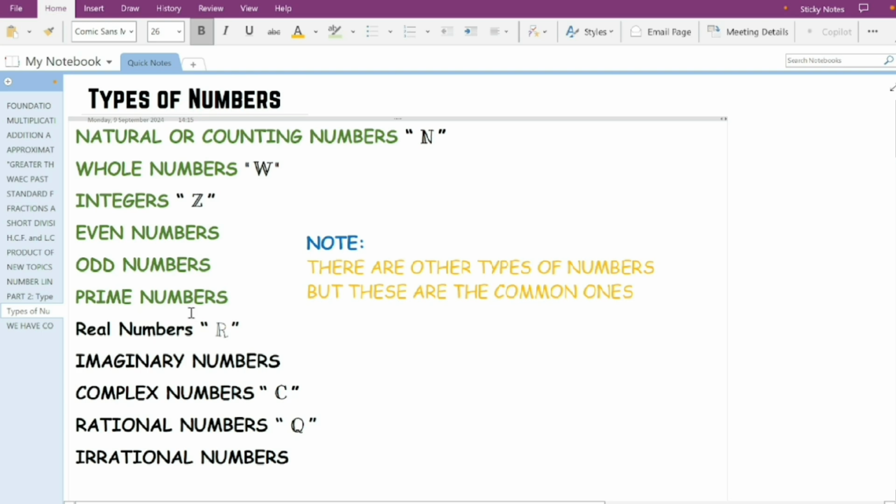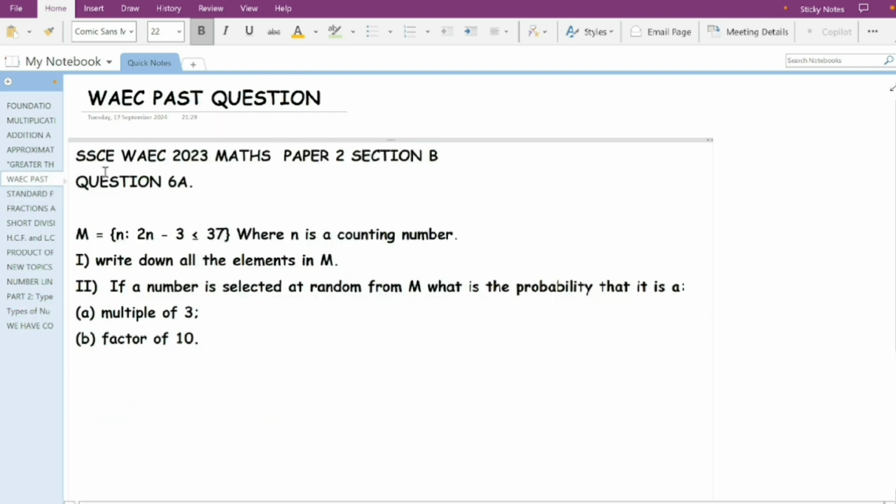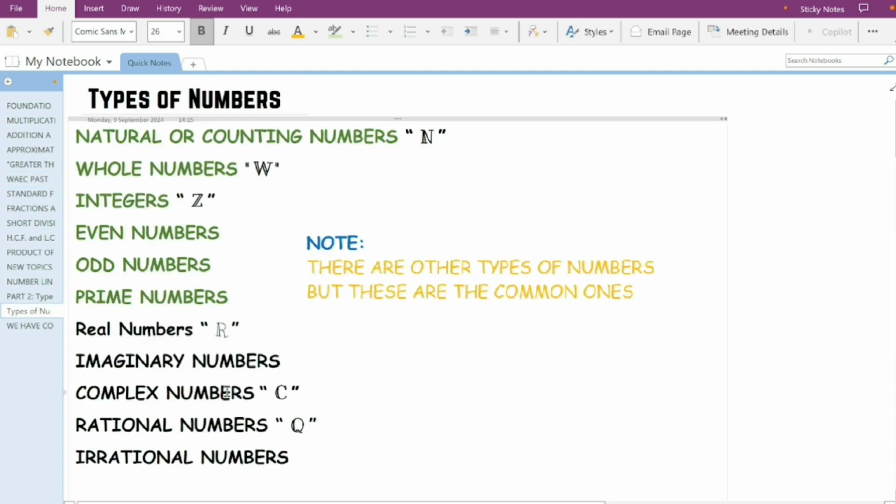An example of this is shown in this WAEC past question: Senior Secondary School 2023 Math Paper 2 Section B, question 6A. You have this term, counting numbers, under a probability question. And for this reason, this topic had to be treated.